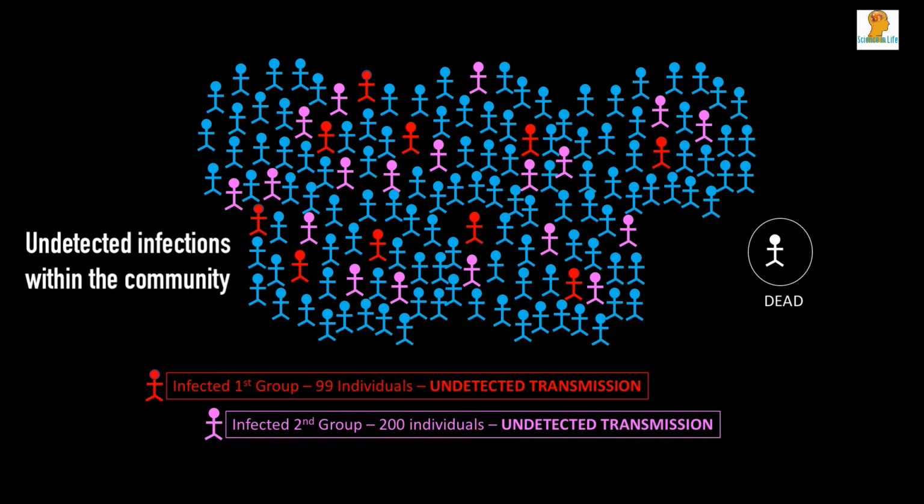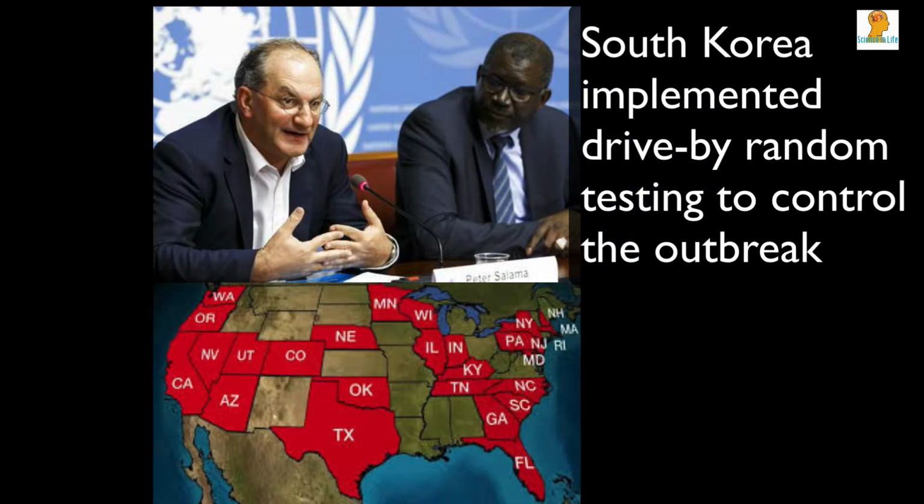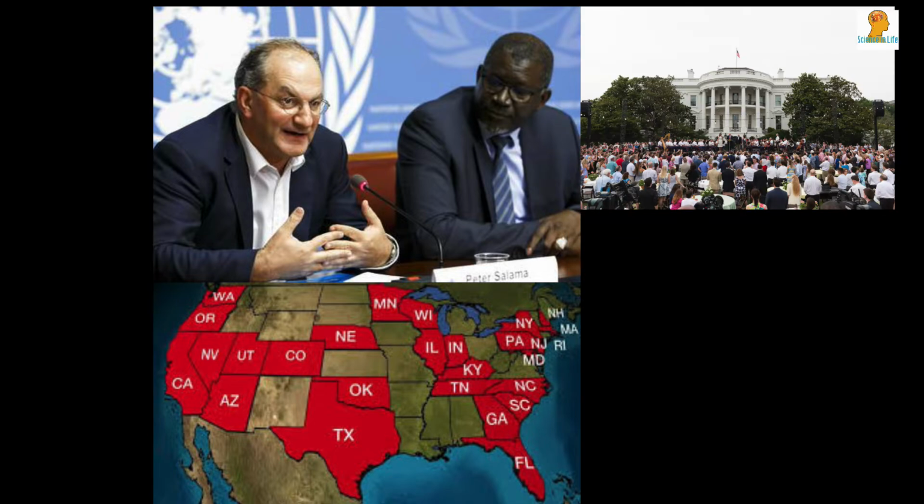For the sake of argument, if each infected person transmitted the virus to 2 other people over the course of incubation, including the one who died, the total number of infected people after 2 weeks is 300. There will be 2 more new deaths sometime soon after the first death. All those infected cases remained undetected in the community, which signifies the importance of random testing of people in a local cluster where the disease has already erupted. This is the responsibility of health officials, the state, the government, and the policymakers.